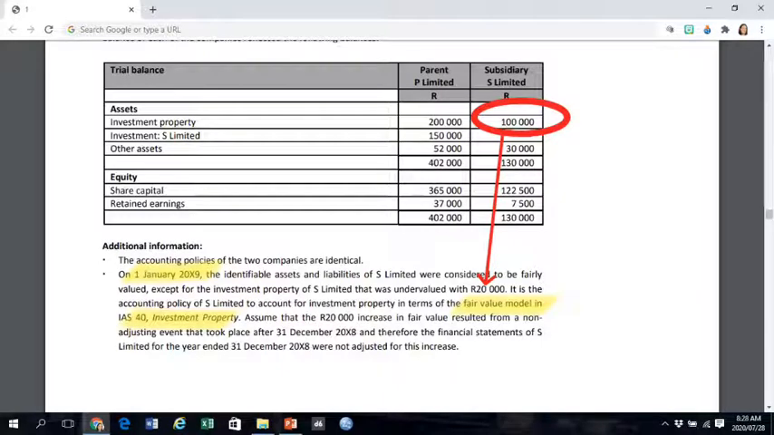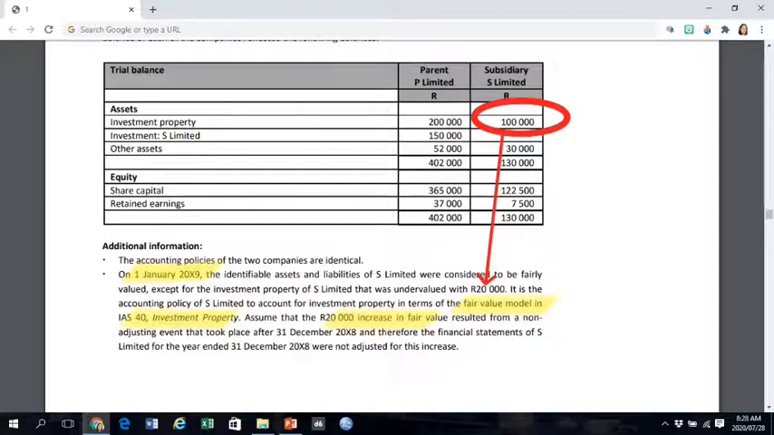We make the following assumption. Assume that this 20,000 Rand increase in fair value resulted from a non-adjusting event in terms of IAS 10 that took place after 31 December 20X8, and therefore the financial statements of S Limited for the year ended 31 December 20X8, which would be my starting point, the trial balance above, were not adjusted for this increase. Consequently, this value adjustment on investment property would have to be done through consolidation journal entries.